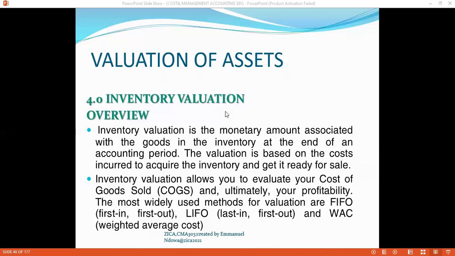The most widely used methods for evaluating inventory are FIFO, which is the first in, first out method; LIFO, which is the last in, first out method; and the WACC, which is the weighted average cost method.